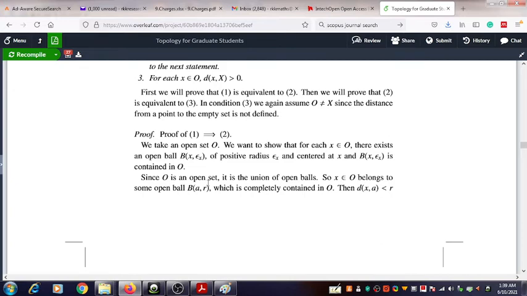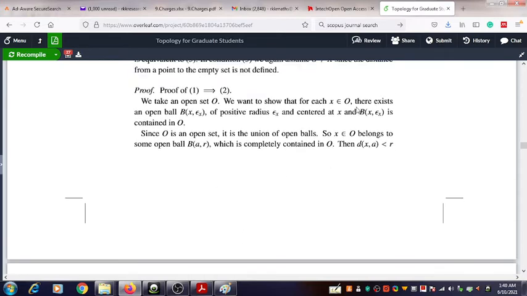So suppose you take a point x, an element of O. Then due to this part of the definition, you can find an open ball B(a, r), with center a and radius r, which contains that element x.